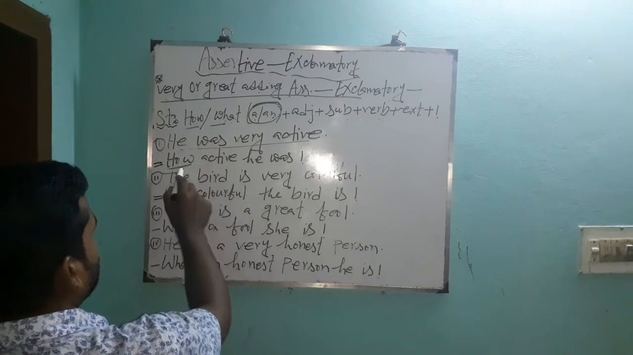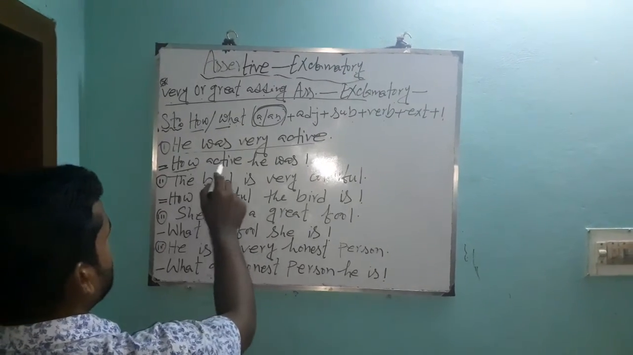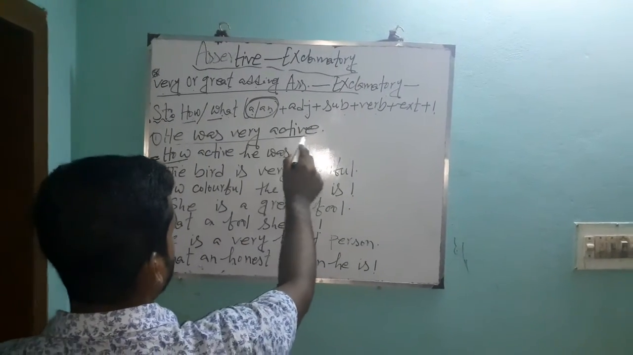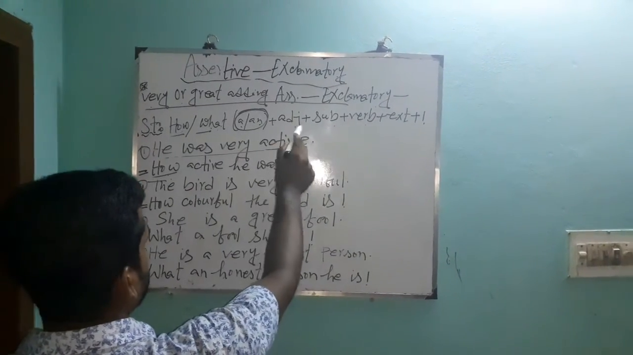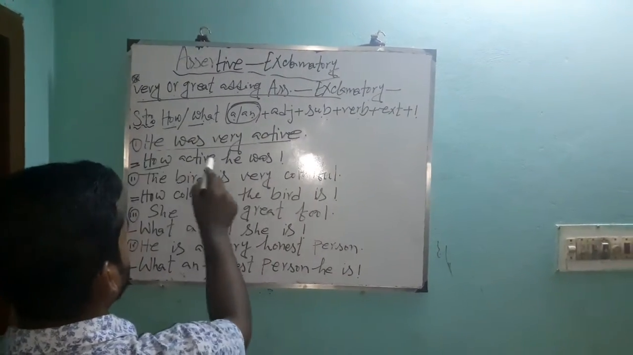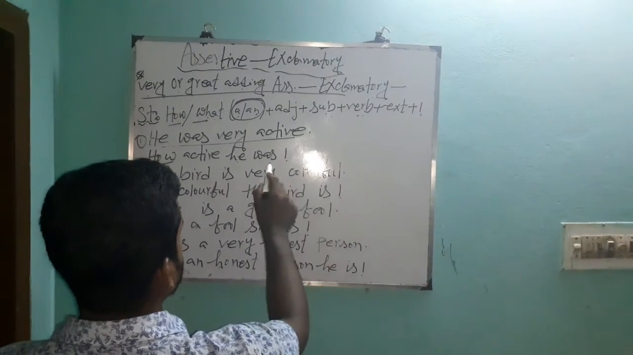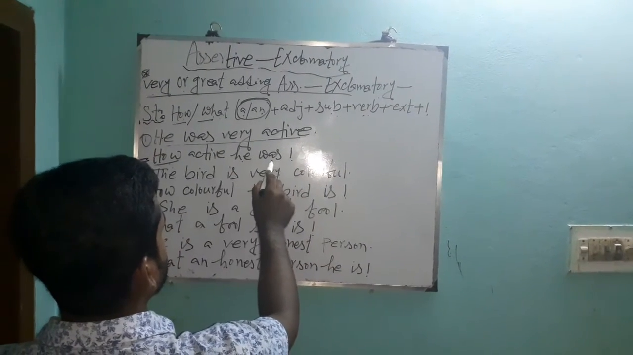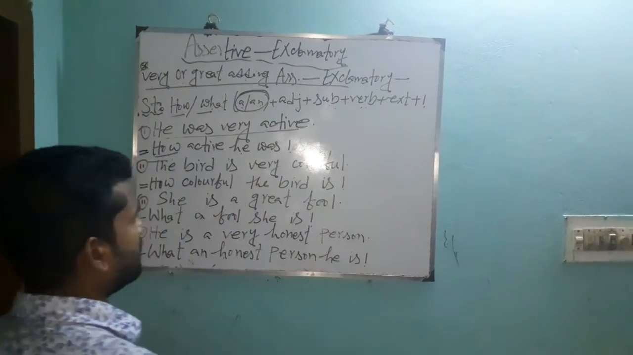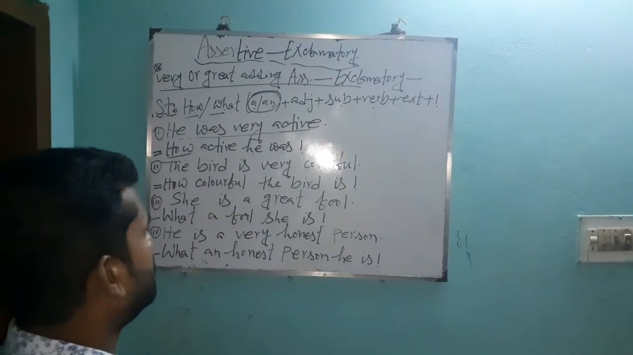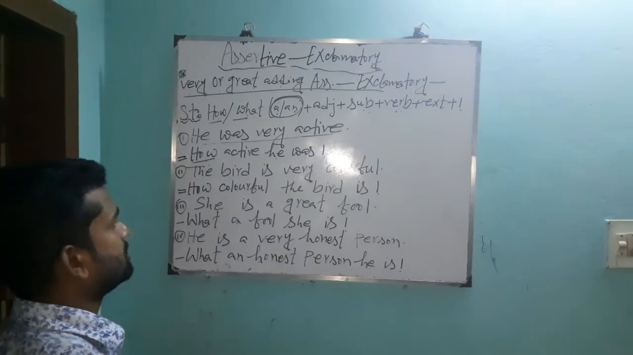At first, you write down according to the structure how, then adjective. What is the adjective here? Active. So you write down how active. After adjective, subject. What is the subject here? He. Then verb. What is the verb here? Was. You write down it. And at the last point, exclamation mark. This is done. And it goes to exclamatory sentence.